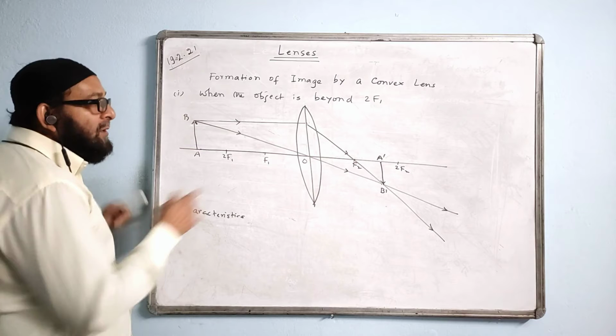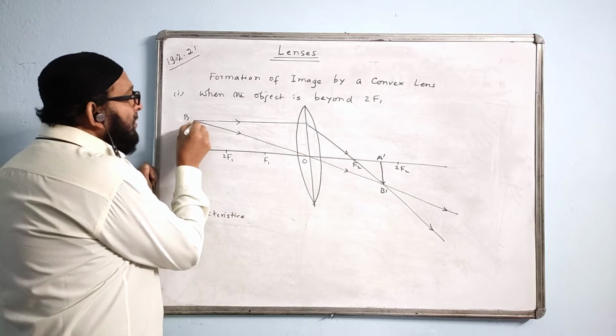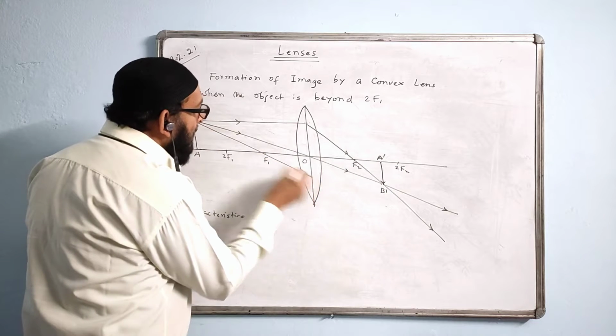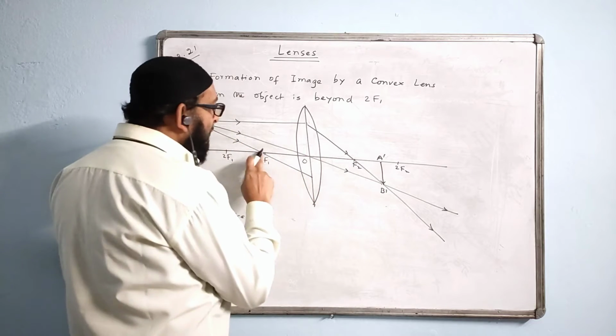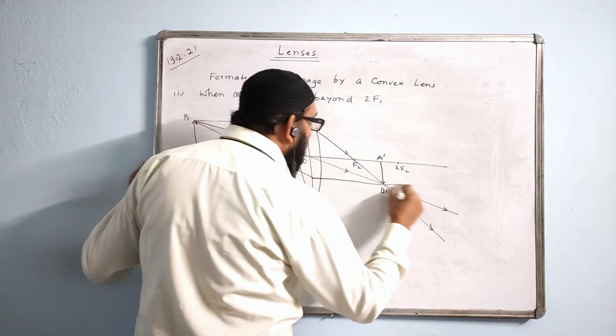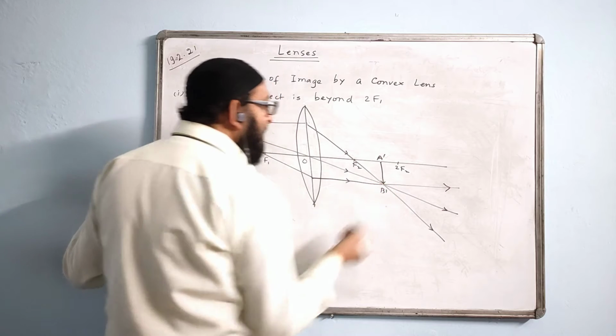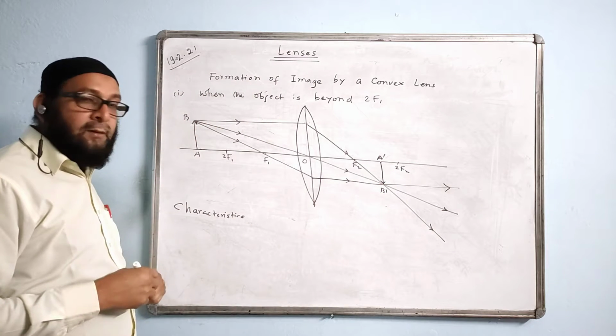Another one will pass through the auxiliary focus. The next ray will pass through the auxiliary focus like this. What happens? This auxiliary focus will make the ray parallel, so it will become parallel like this. All the rays will meet at one point, the same point only.